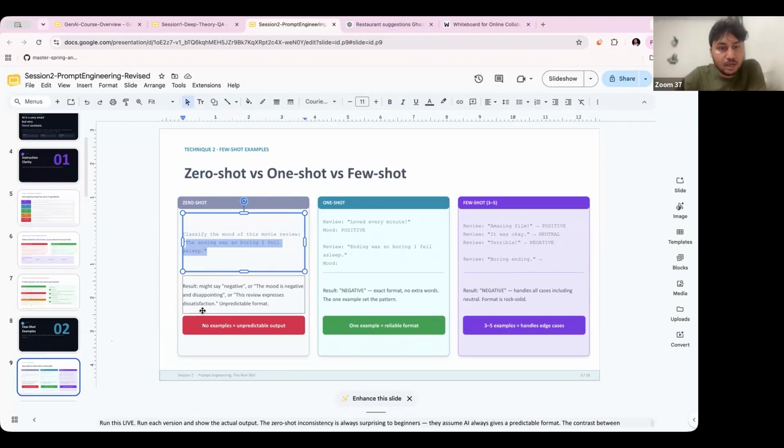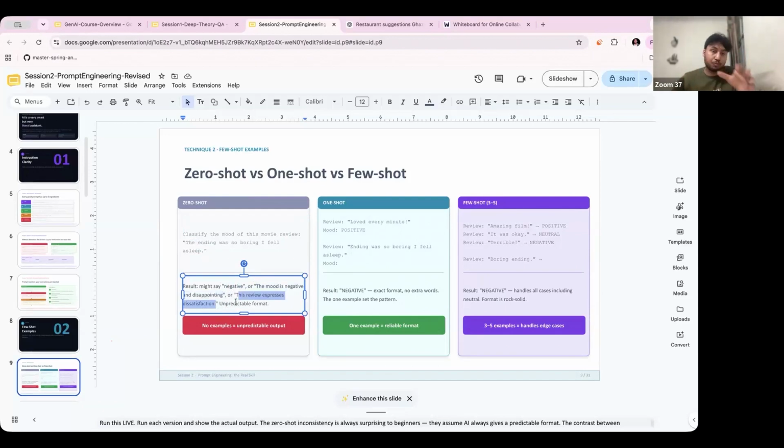After that, your LLM model can give you an output that says this is a negative review. Okay, negative. Or it might be that the model will give you text like: the mood is negative and disappointing. Or an LLM will give you this kind of answer as well: the review expresses dissatisfaction. Or any other kind of output you can see.